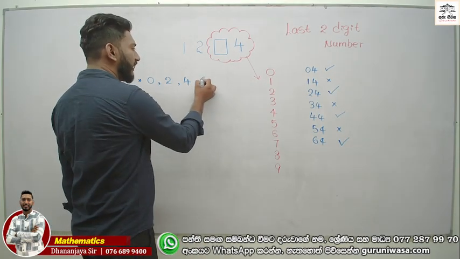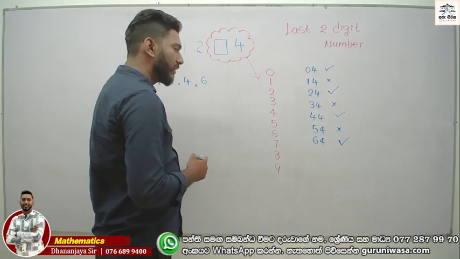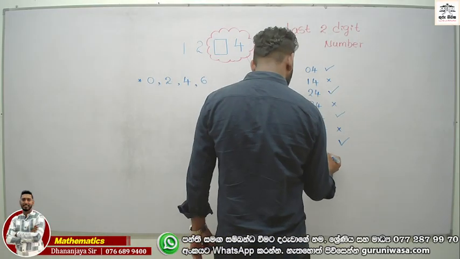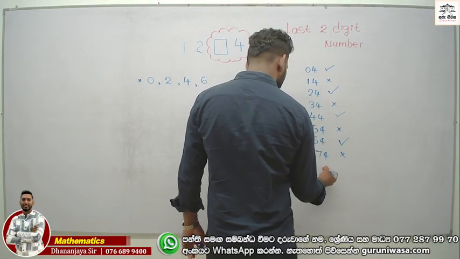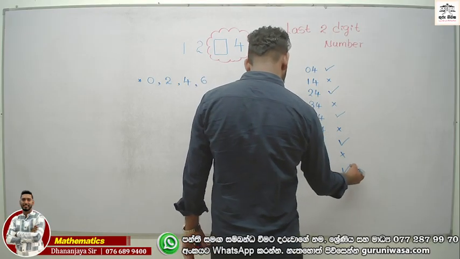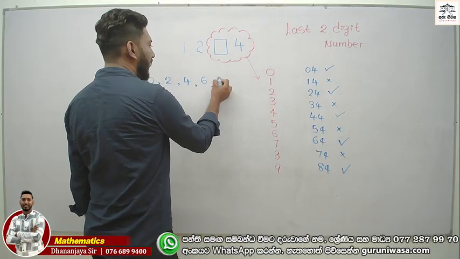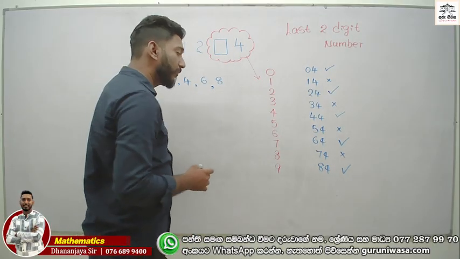So 6 is also a correct answer, right? 74 is not suitable. 84, yeah, because 84 is divisible by 4.